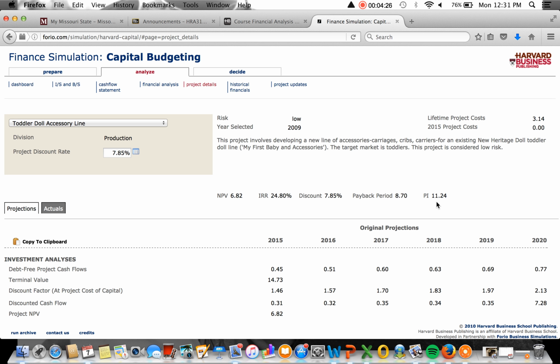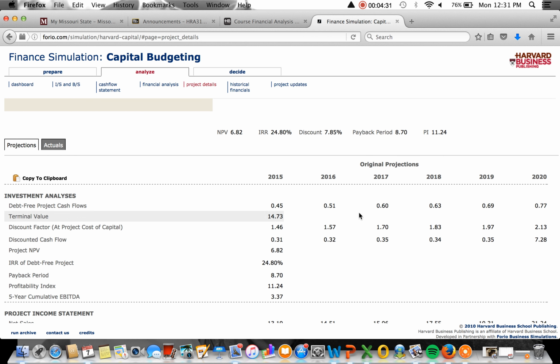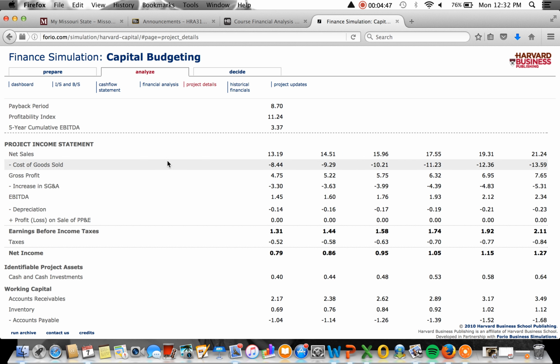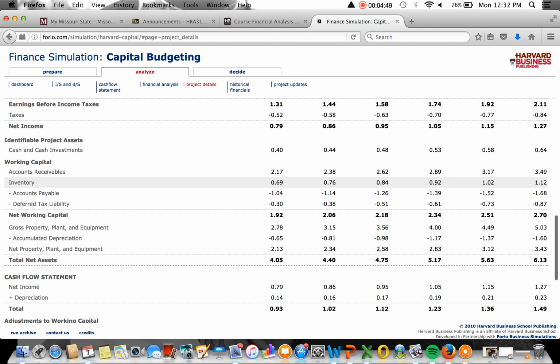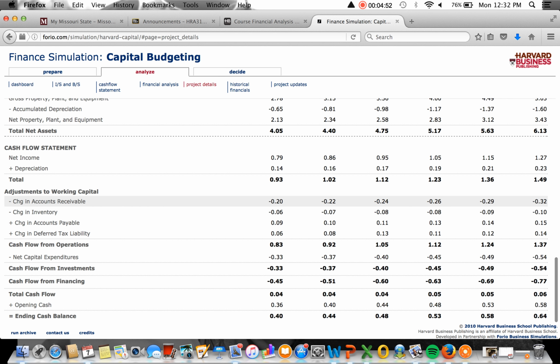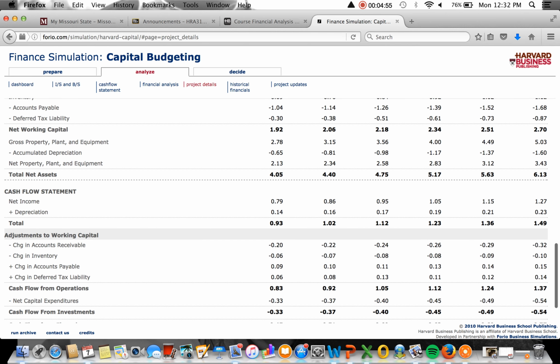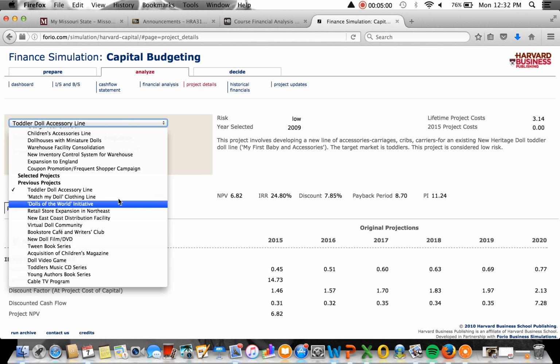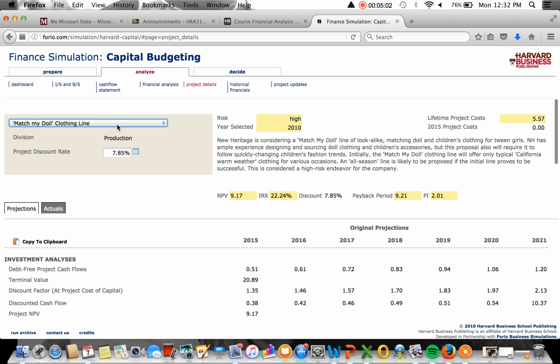The PI is 11.24. So we can kind of see how the debt-free project cash flow has been increasing over the last 5 years. These are the original projections, the project income statement, and then I think it also has cash flow. Alright, so we can just look at all of these numbers, and let's take a look at other ones that maybe are different levels of risk. That also is a low.